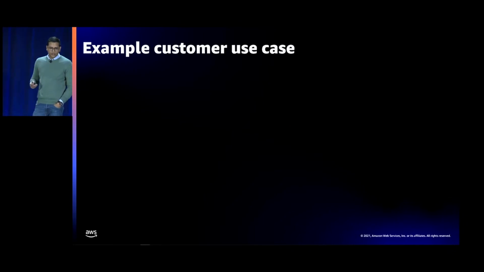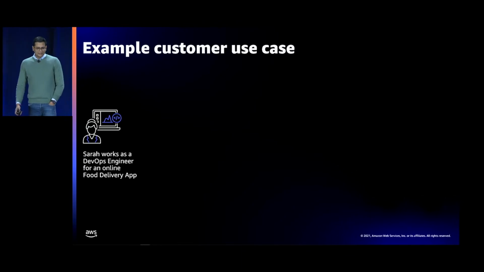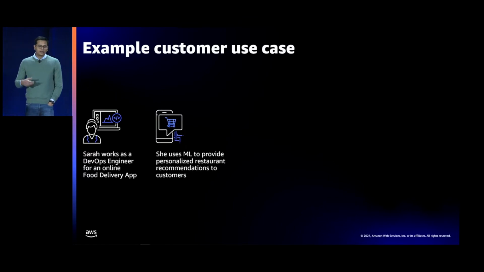Now let's talk through a customer use case. Let's say Sarah works as a DevOps engineer for an online food delivery app. She uses ML to provide personalized restaurant recommendations to her customers, right? So if someone goes and searches for pizza delivery, her ML algorithm is going to show the list of the top restaurants in that particular zip code.